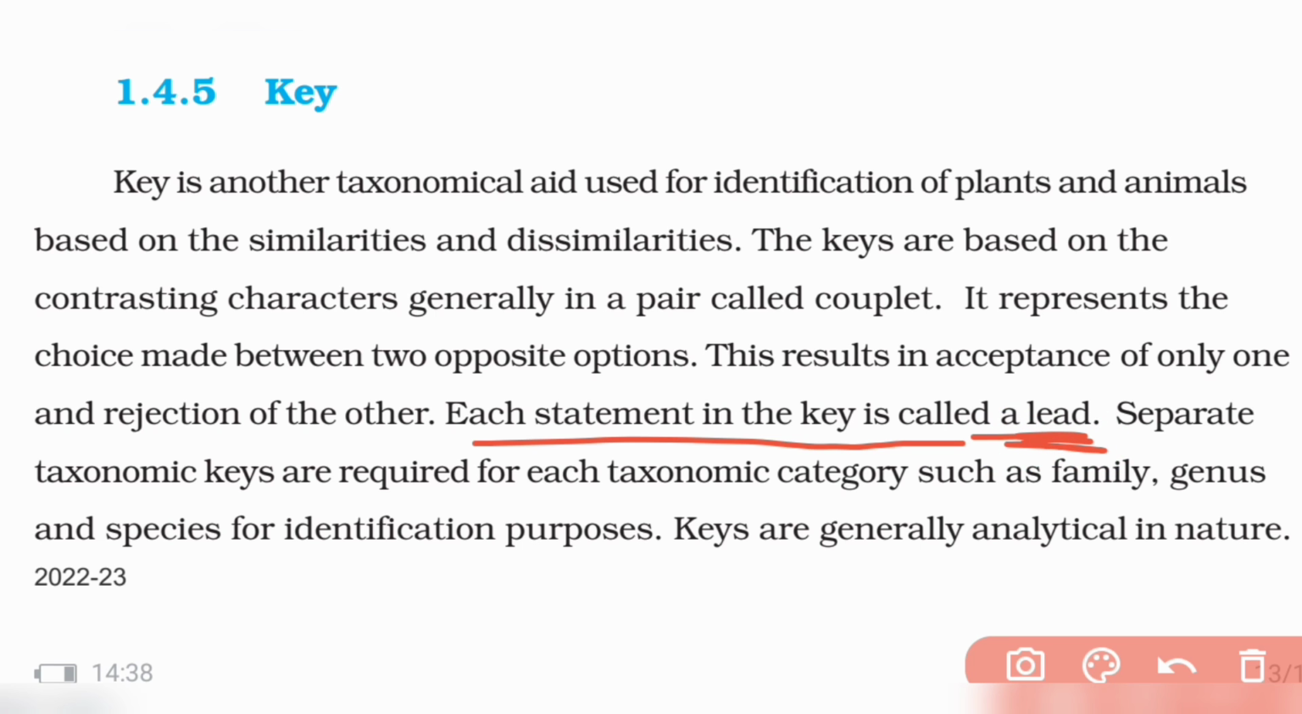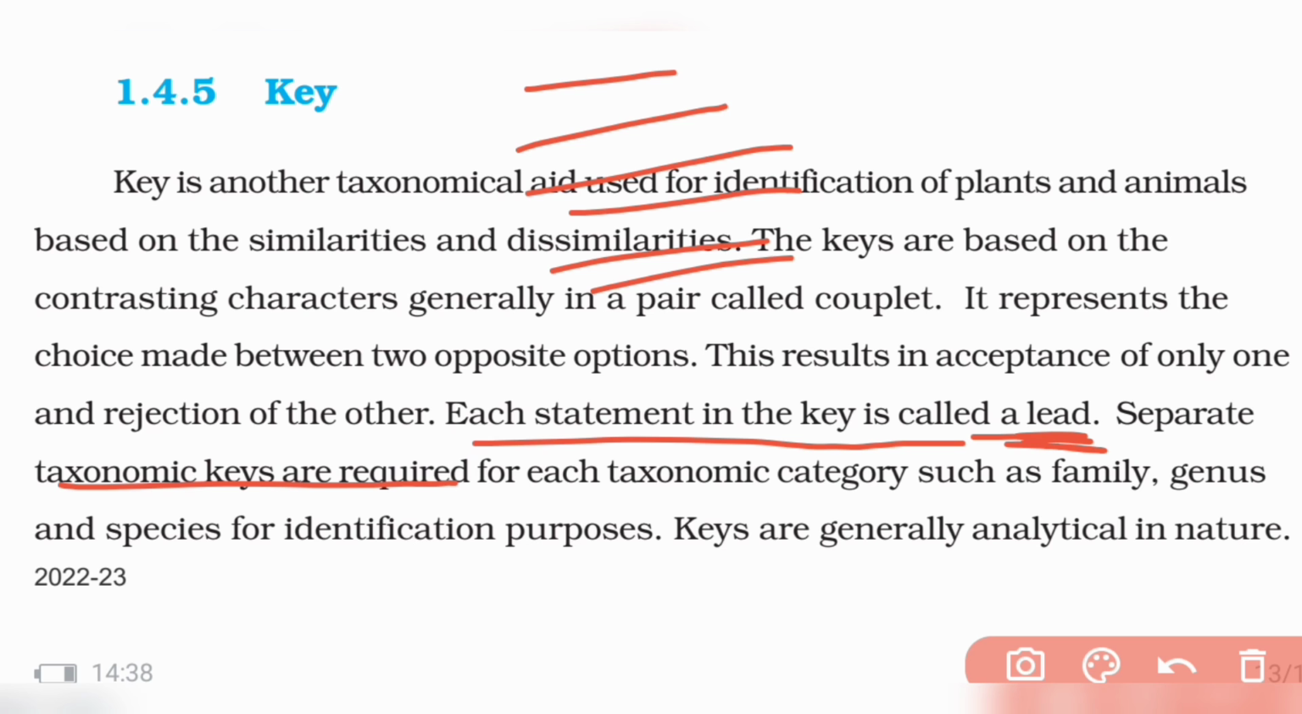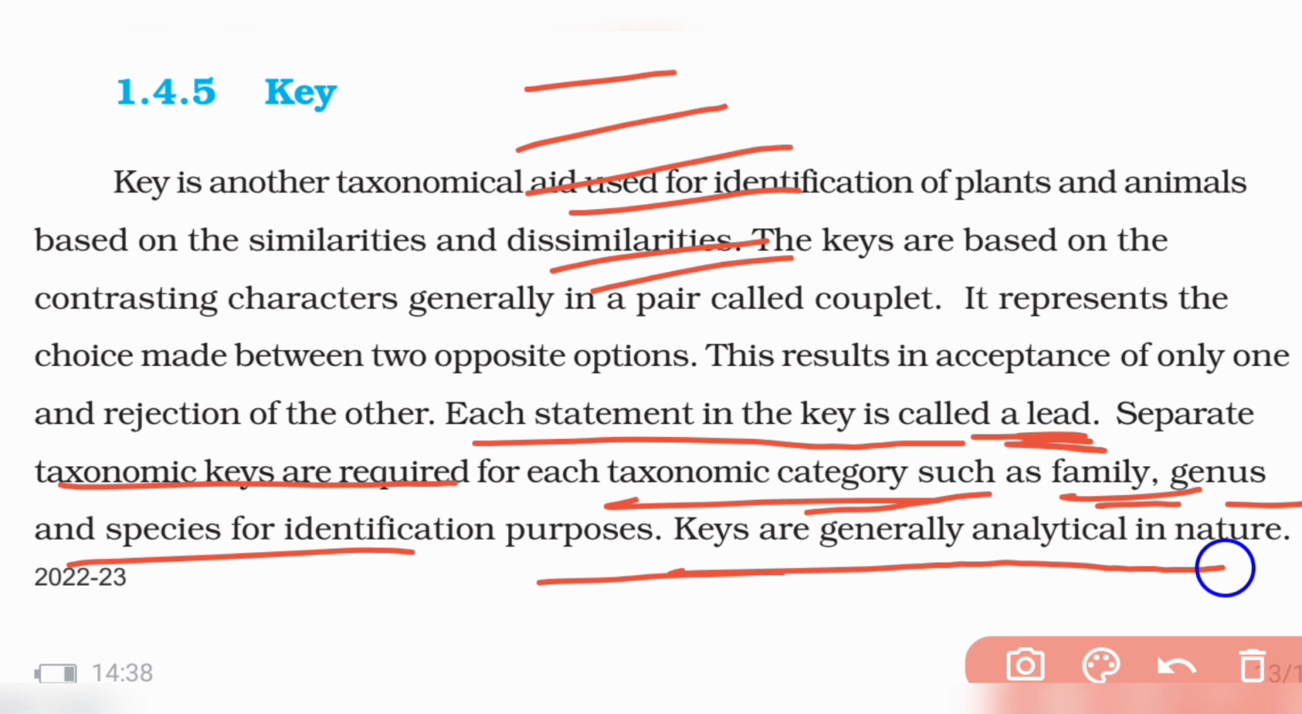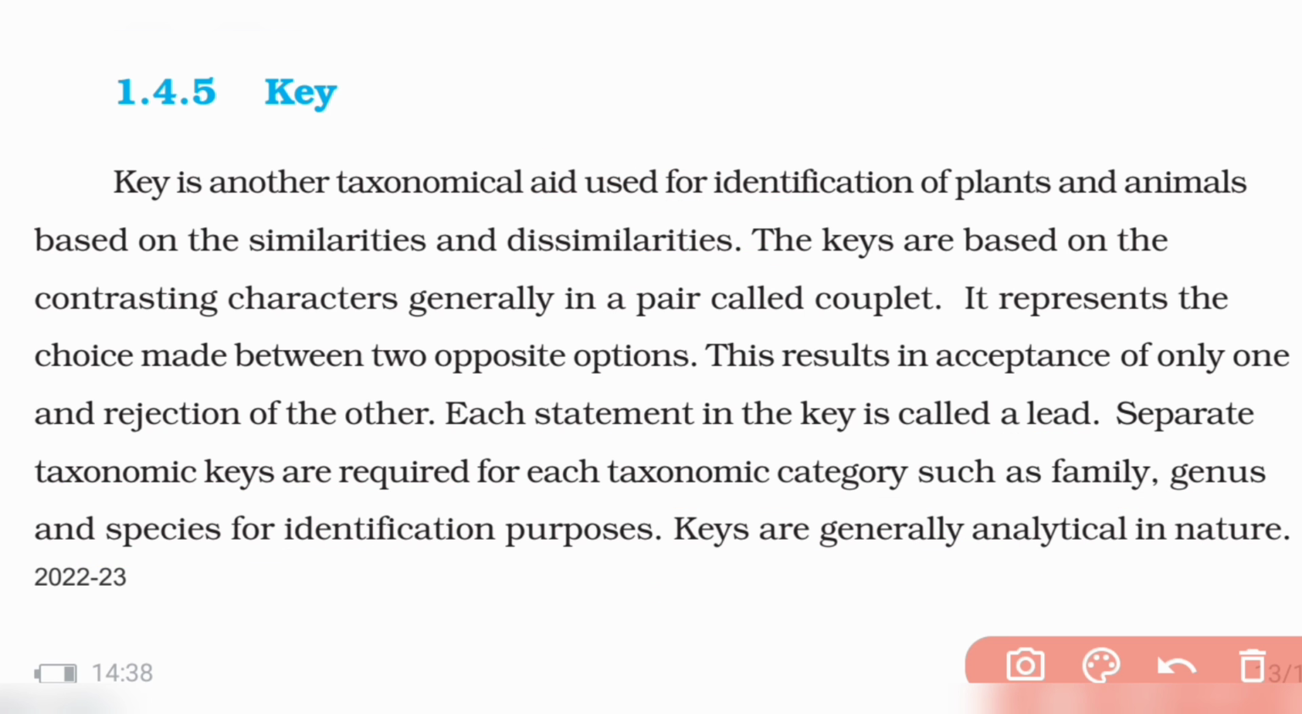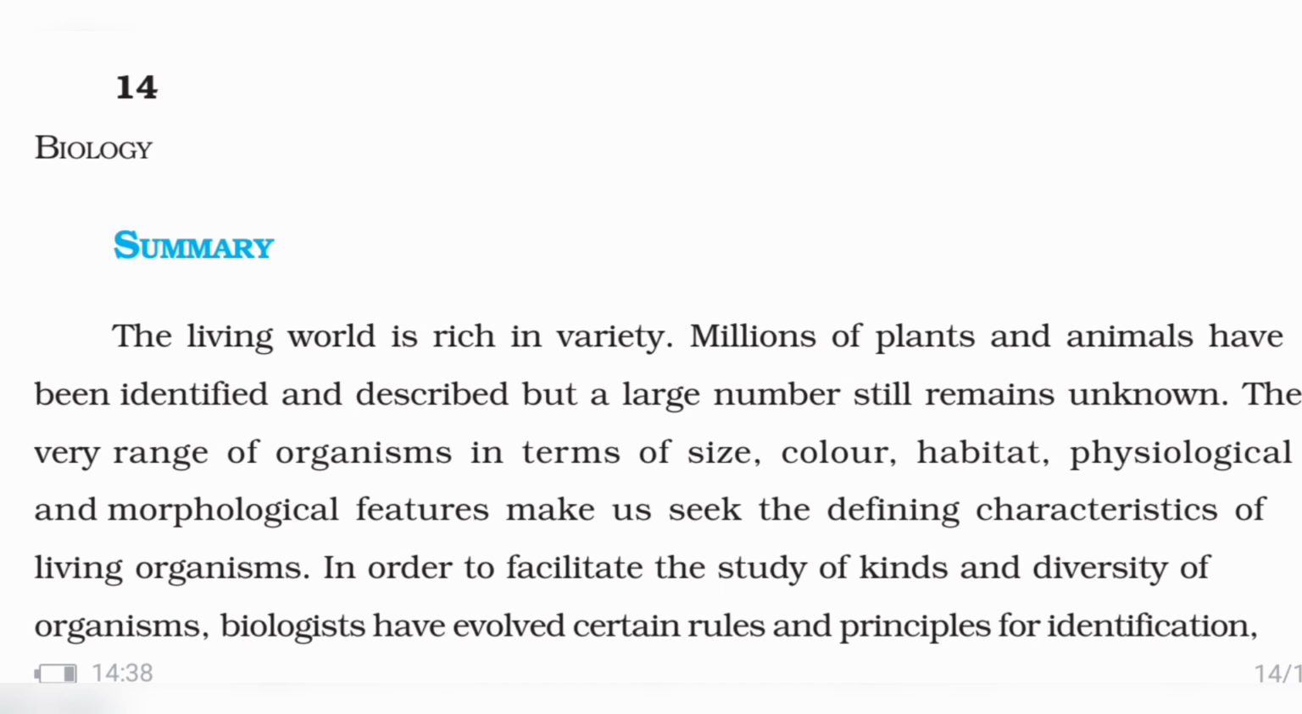So there are many such statements, like 2 legs, and hair is present, body hair, all that. Different kinds of characteristics are present. So they are called a lead. And separate taxonomic keys are required for taxonomic categories such as family, genus, species. For different categories, you have different keys. And keys are generally analytical in nature. So keys are used for analysis, to identify. Keys are analytical in nature.